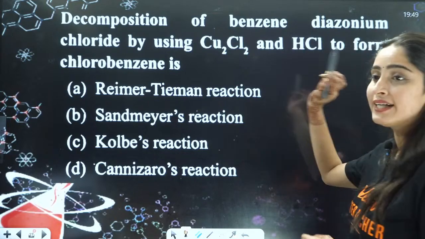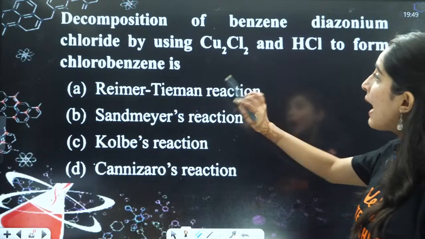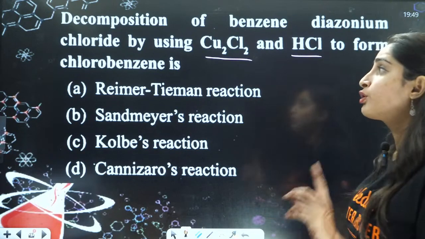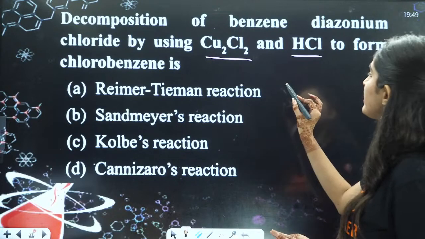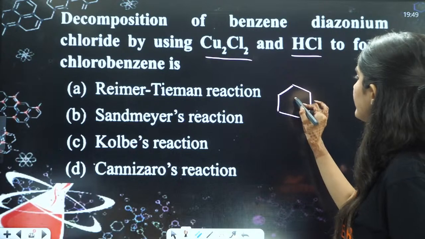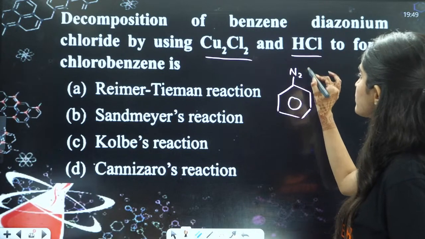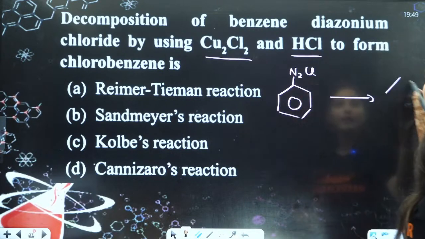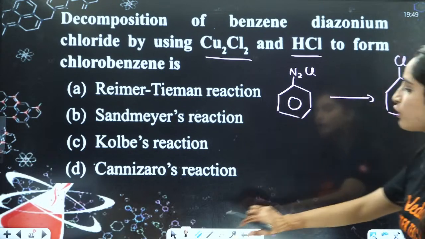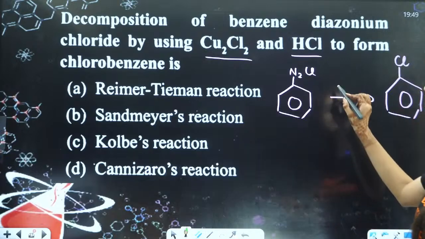Decomposition of benzene diazonium chloride by using Cu2Cl2, HCl to form chlorobenzene. That means from benzene diazonium chloride, that means N2Cl, you want to make Cl, right? Simple. Now they are saying that you have used Cu2Cl2.